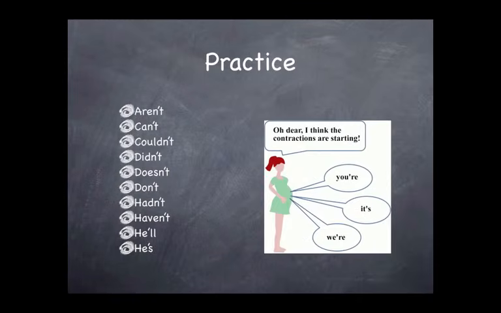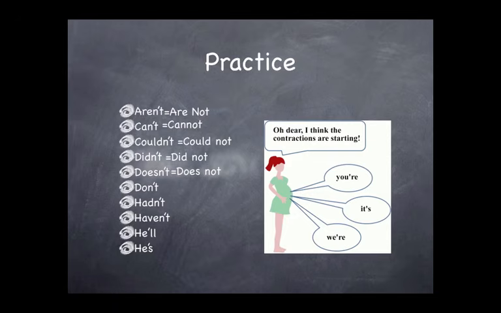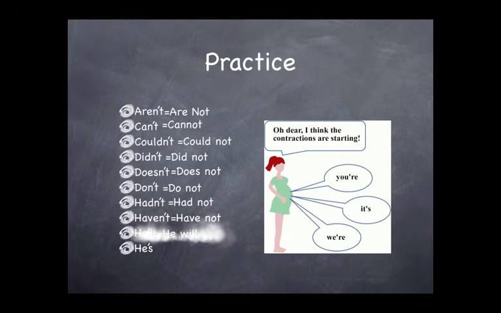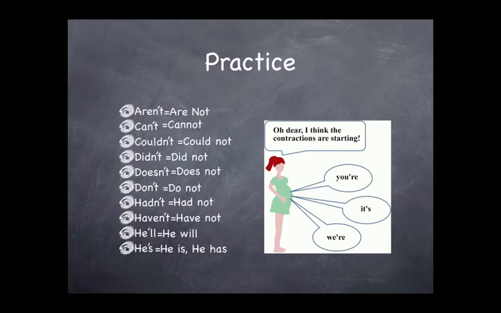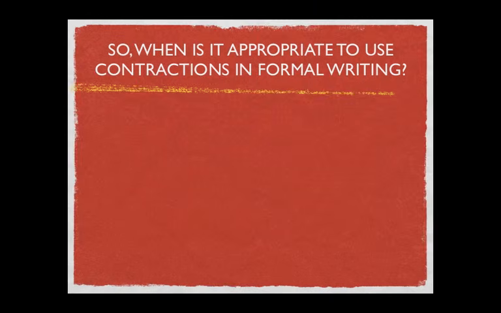Aren't is short for are not. Can't becomes cannot. Couldn't is could not. Didn't is short for did not. Doesn't is short for does not. Don't becomes do not. Hadn't means had not. Haven't is have not. He'll is he will. And he's becomes he is or he has. Using these original forms can guarantee that your writing will sound more formal.